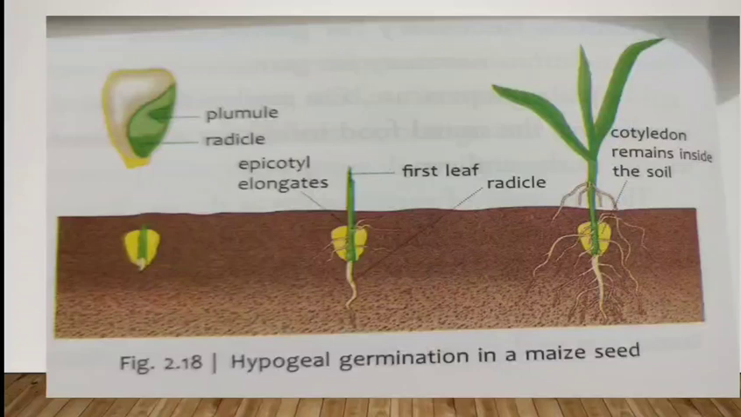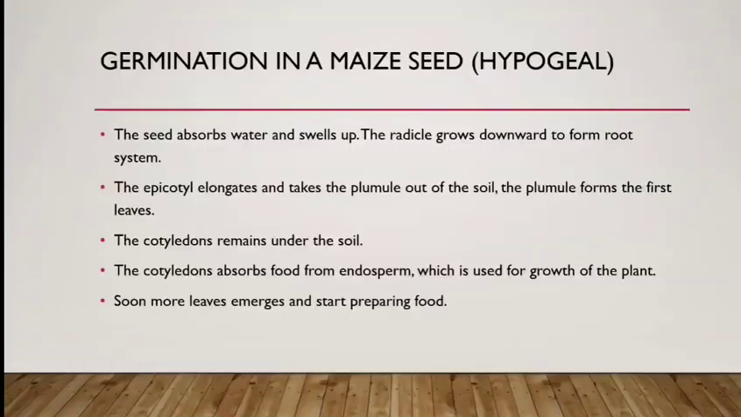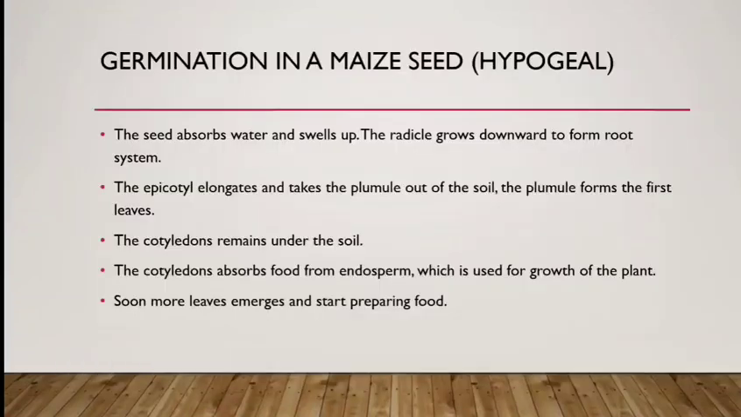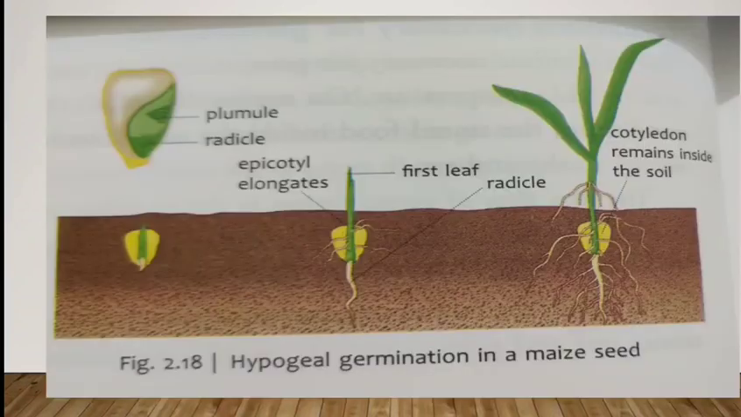In the second picture, you can see epicotyl has come out of the soil and it has formed the first leaf. The cotyledon remains under the soil. This yellow portion which you can see are the cotyledons and they remain under the soil. The cotyledon absorbs food from endosperm, which is used for growth of the plant. What is the function of cotyledon over here? In hypogeal germination, the cotyledon stores the food for the baby plant.